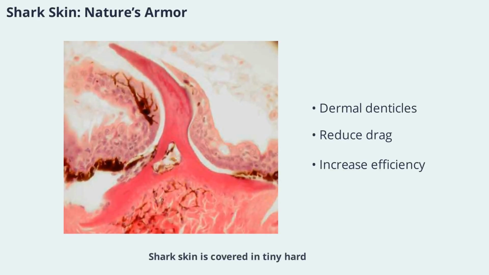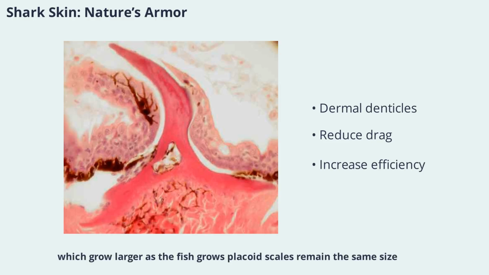Shark skin is covered in tiny, hard, tooth-like structures called dermal denticles, or placoid scales. These scales are shaped like curved, grooved teeth and have an outer layer of enamel, dentin, and a central pulp cavity. Unlike the scales of bony fish, which grow larger as the fish grows, placoid scales remain the same size, with new ones added as the shark grows. These scales reduce drag and increase swimming efficiency, making sharks some of the fastest and most adept predators in the